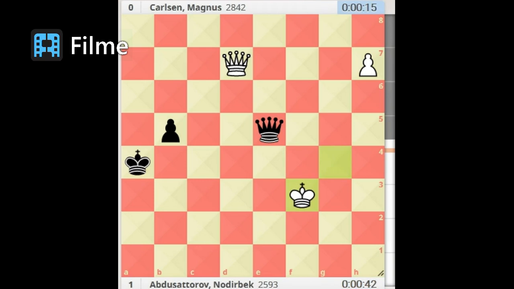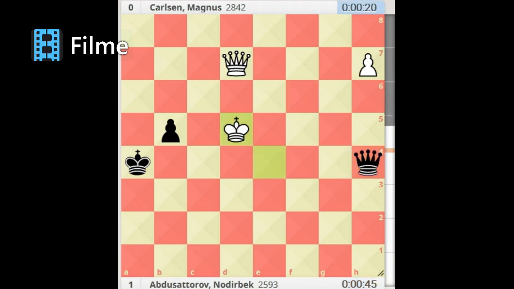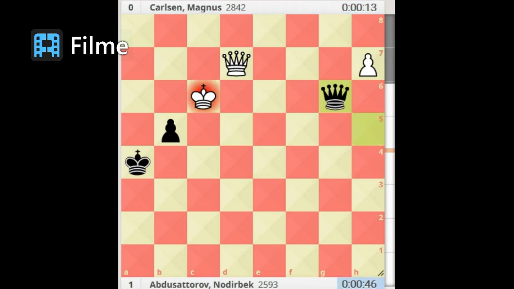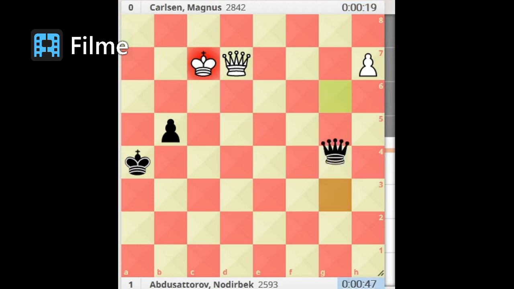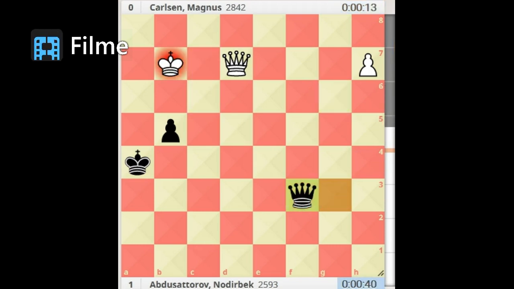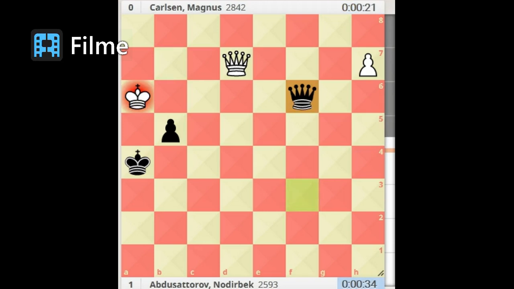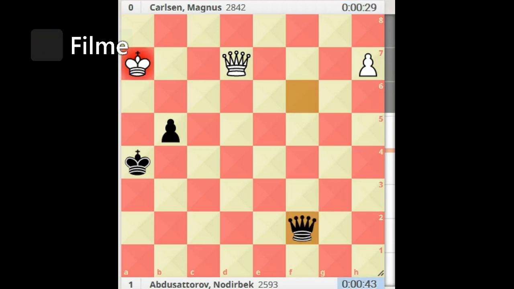King captures pawn. Queen f6 check. King e4. Queen h4 check. King d5. Queen h5 check. King c6. Queen g6 check. King c7. Queen g3 check. King b7. Queen f3 check. King a6. Queen f6 check. King a7. Queen f2 check. King b7. Queen f3 check.